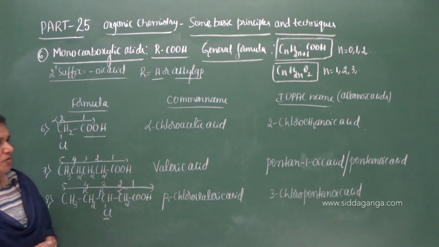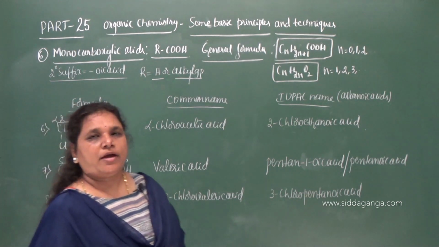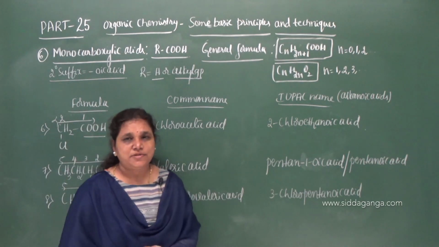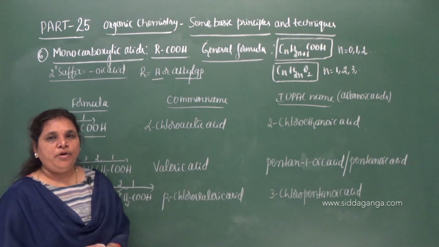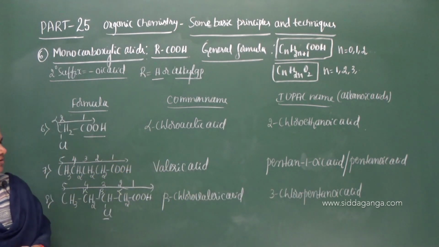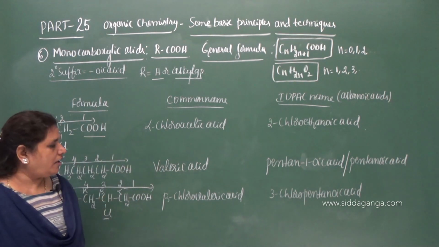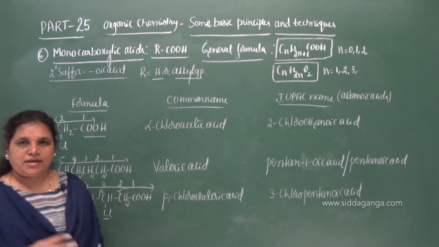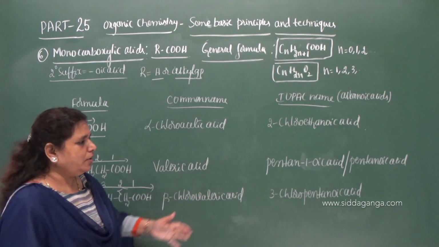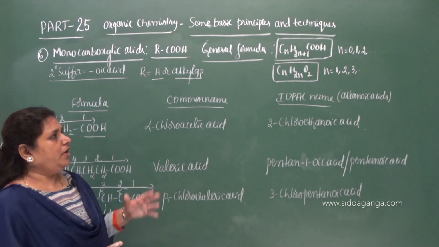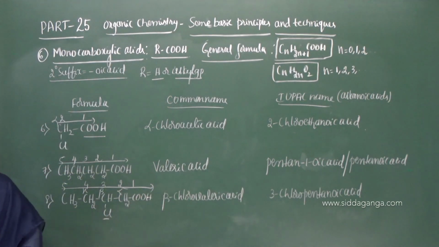So this is about the common and the IUPAC names of monocarboxylic acids. While naming substituted monocarboxylic acids, you can use the Greek letters alpha, beta, gamma to give the position of the substituent group in the common name system, and you can use locants in the IUPAC system. Okay, now let us move on to the next series of compounds. Next one.